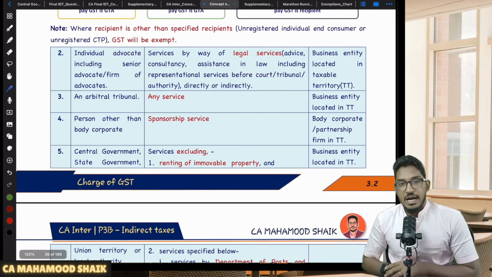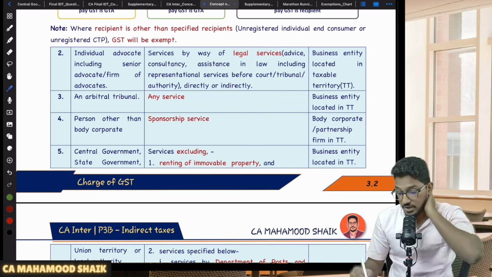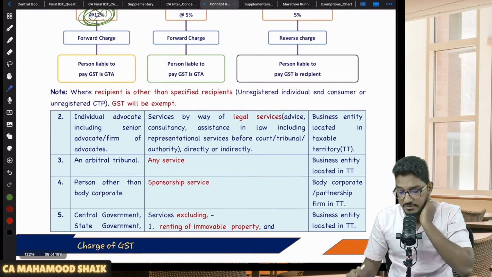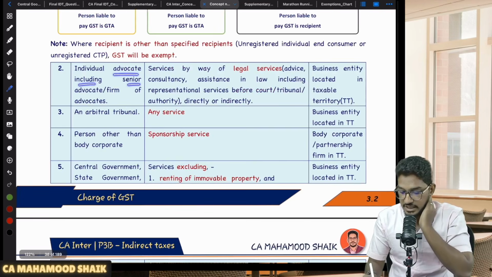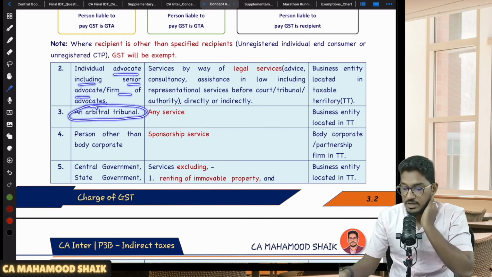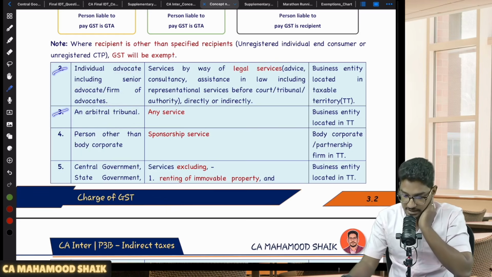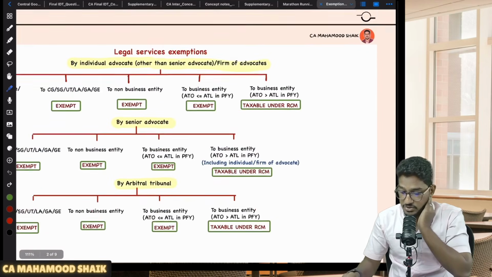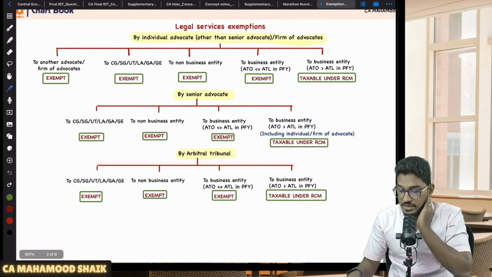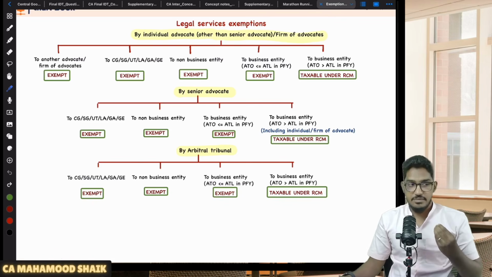Now we will talk about other category of services which are exempted, and other category of services which are covered under RCM. So here there are some legal services which are getting covered under RCM. Services provided by an individual advocate, senior advocate or firm of advocates, and legal services provided by arbitral tribunal. There also some RCM provisions are applicable. But along with RCM provisions, even exemptions are also there. So now what I will try to do is cover legal services, everything, along with exemptions, where RCM, where exempted, where FCM.